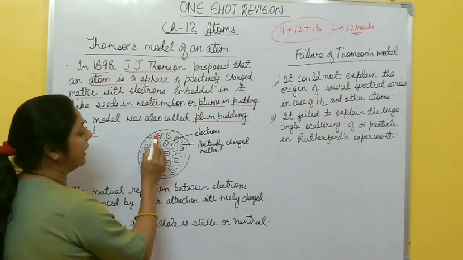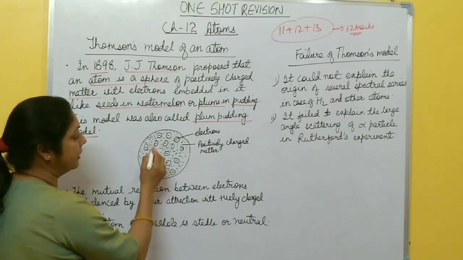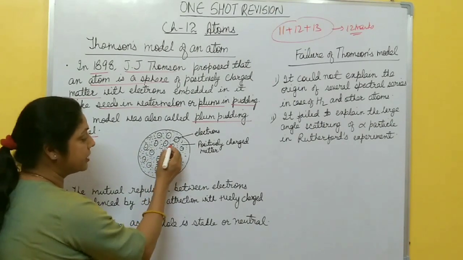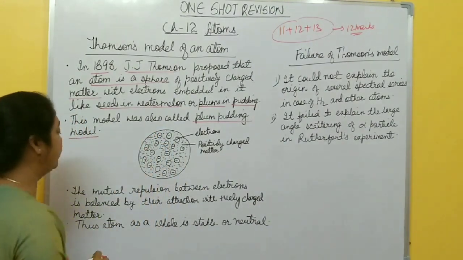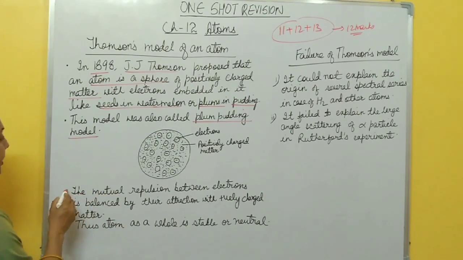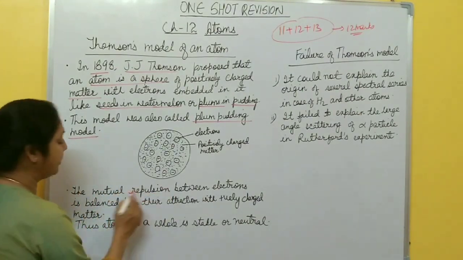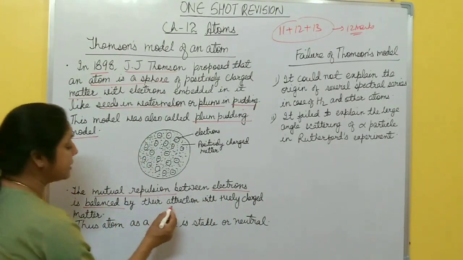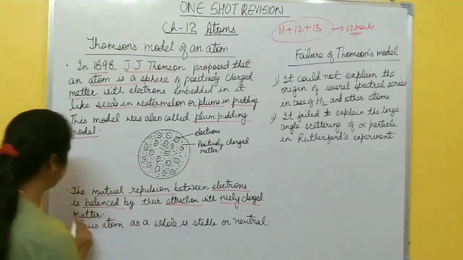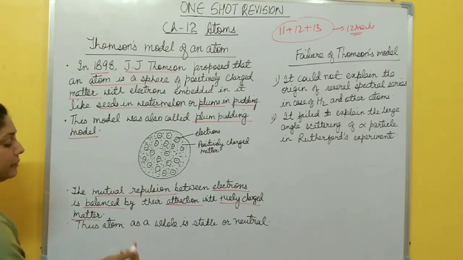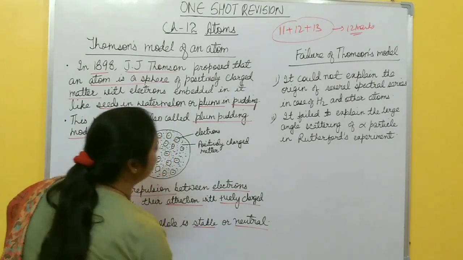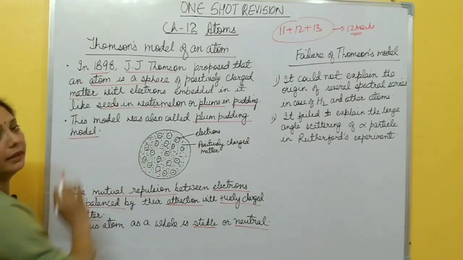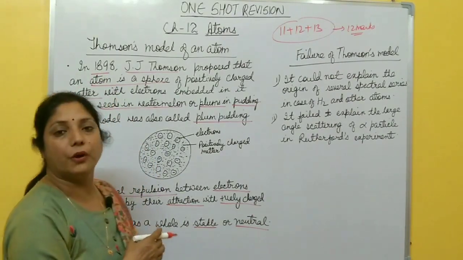Now, one important point about this model is that the mutual repulsion between electrons is balanced by what? It is balanced by their attraction with positively charged matter. So the atom as a whole is stable and neutral. So this was proposed by J.J. Thomson in 1898. But there are some drawbacks of this model.